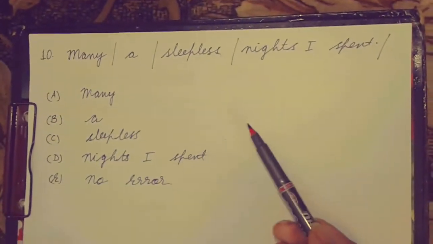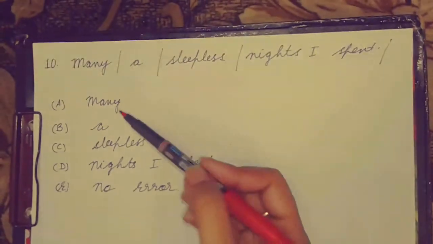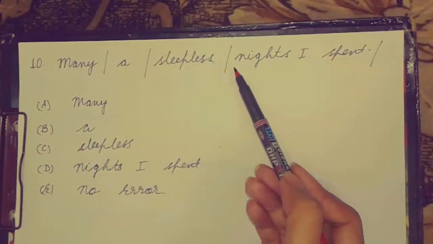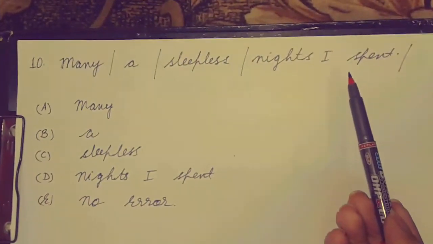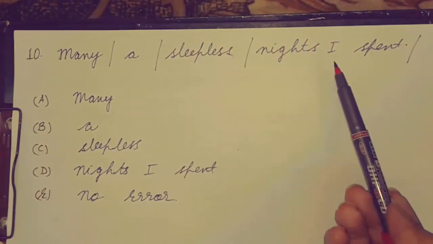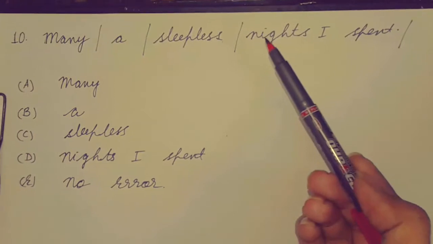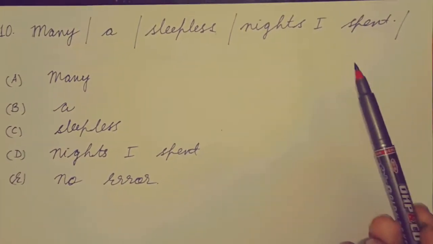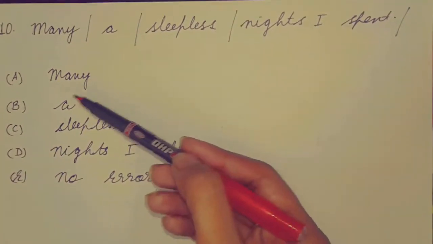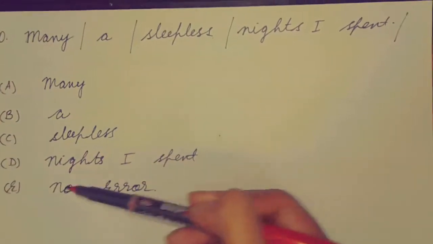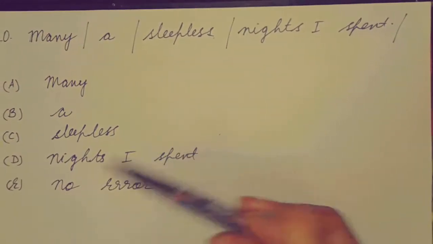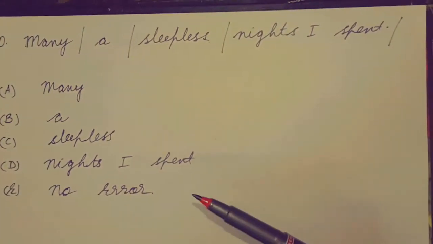Now this is our last sentence of this video. Many a sleepless nights I spent. मैंने बहुत सारी sleepless nights गुजारी. Sleepless means जिसमें one could not sleep well. So we have 5 options. First is many, second is A, third is sleepless, fourth is nights I spent, and fifth is no error.